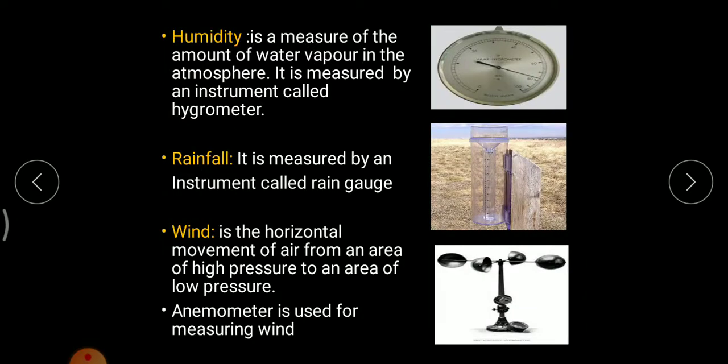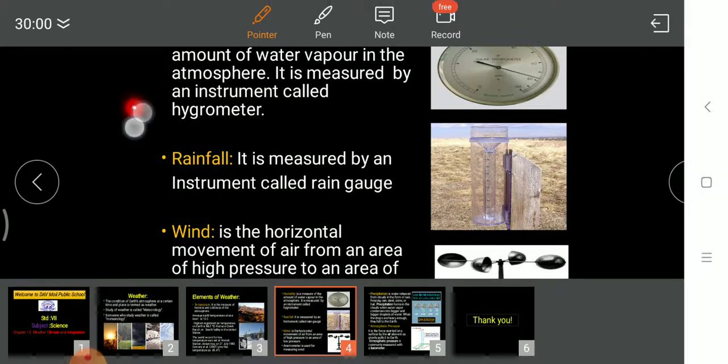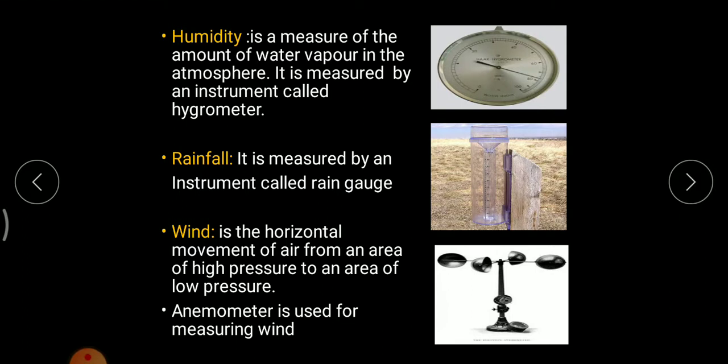Now the second element of weather is humidity. It is simply a measure of water vapor in the atmosphere. How much amount of water vapor is present, that is humidity. It is measured by an instrument which is known as a hygrometer. As you can see in this picture, this is a hygrometer.